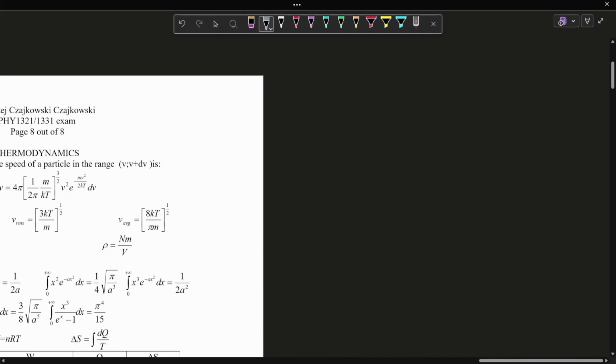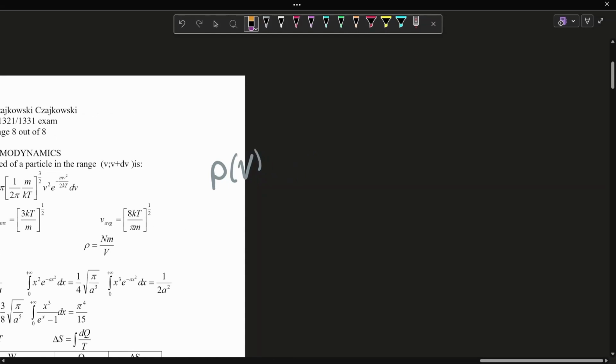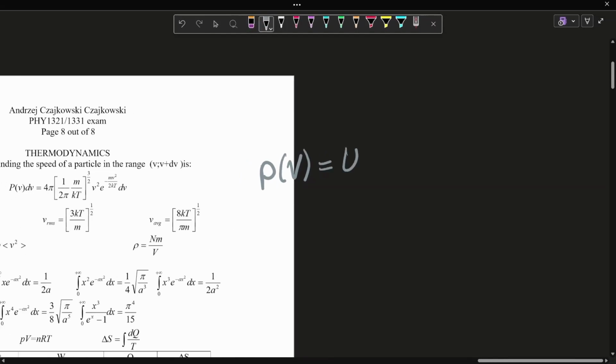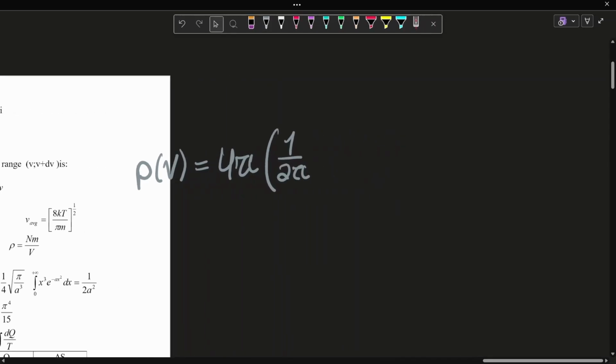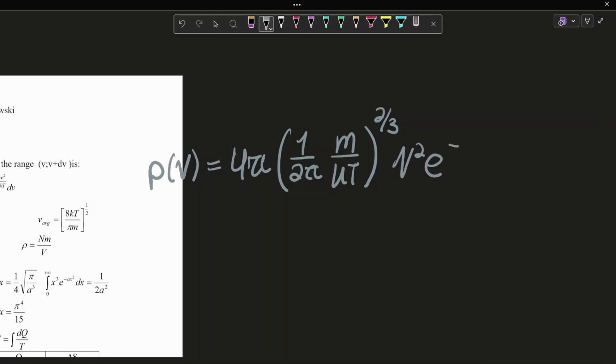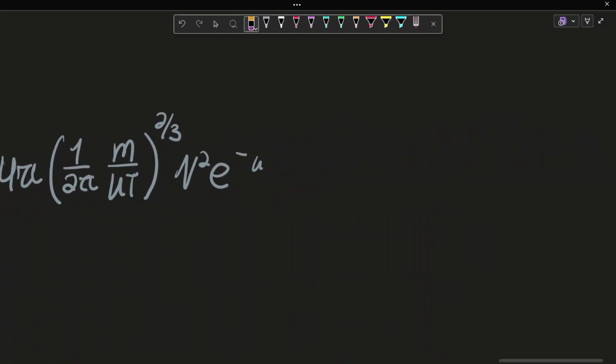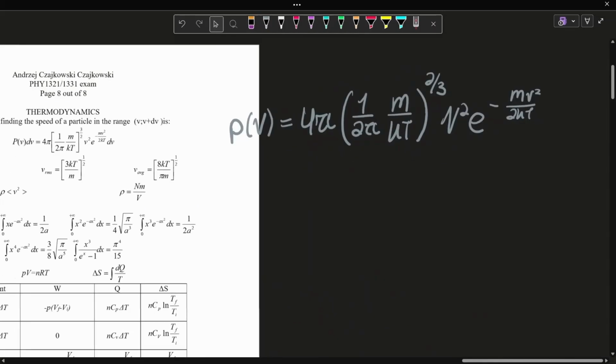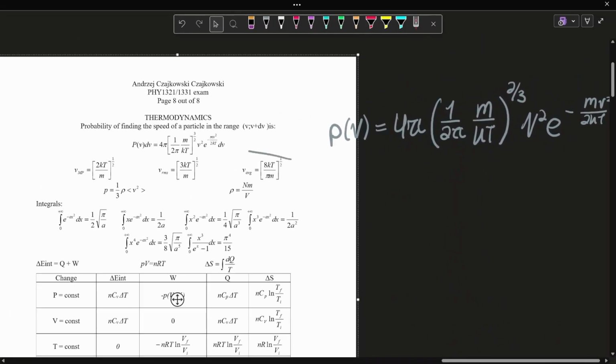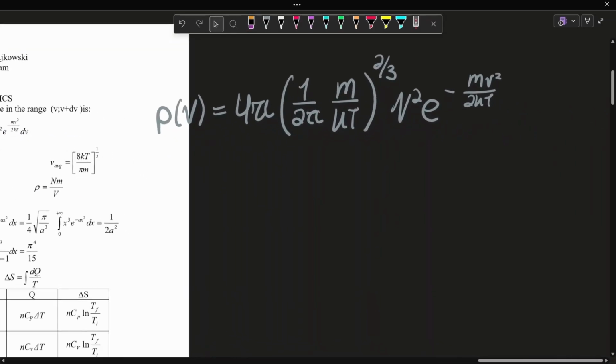So what you should know is the Boltzmann distribution equation. Probability in terms of velocity is equal to 4 pi times (1 over 2 pi) m over kT, to the 3/2, v squared, times e to the negative m v squared over 2kT. There you go.